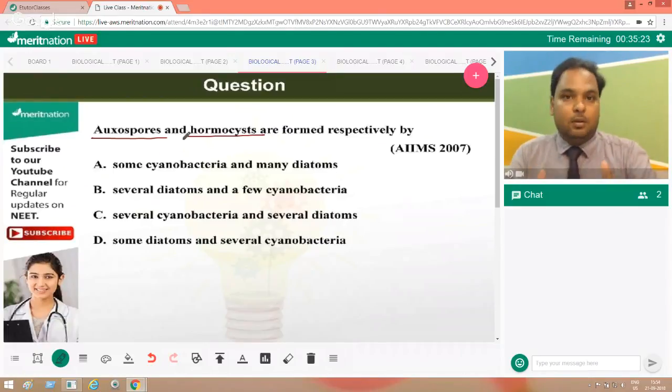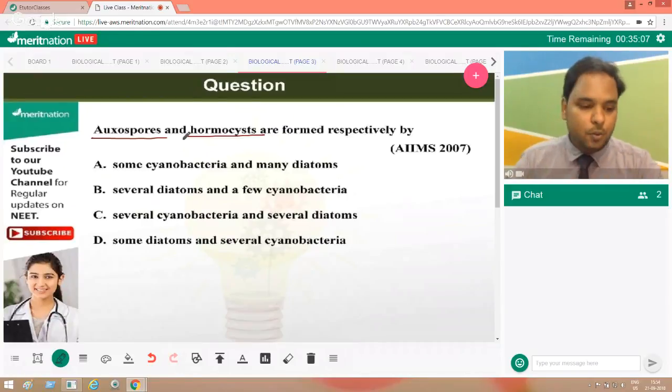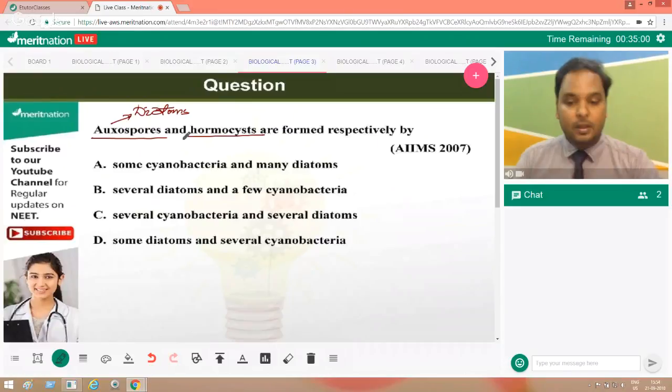In adverse conditions, when conditions are not good for the reproduction of many different species of microorganisms, they usually go into oxospore formation or hormocyst formation. Oxospore is a very typical characteristic structure of diatoms, right, everyone?